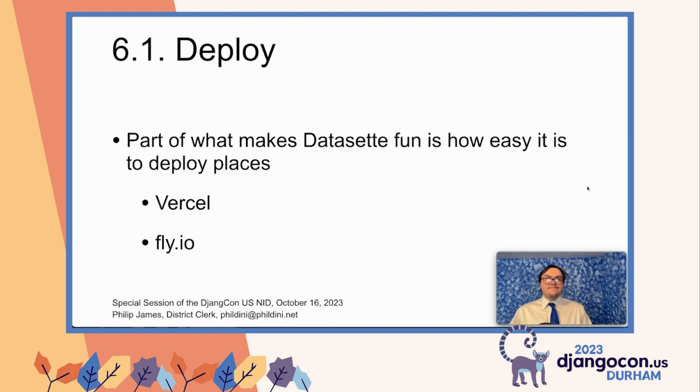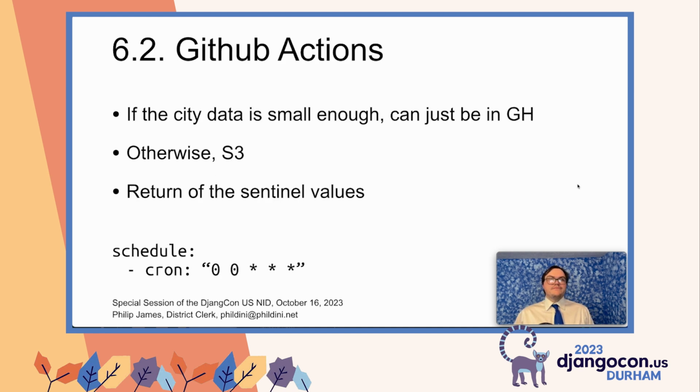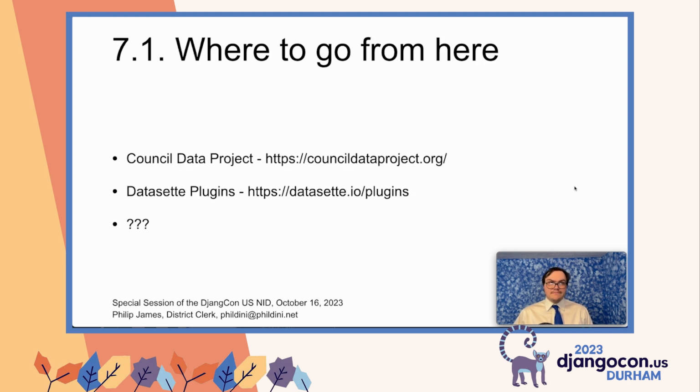Now that we have this data, we need to deploy it and make it useful to other people. Luckily, Dataset provides some great options for deploying. Both Vercel and Fly.io are new platform as a service companies that Dataset has great deploy targets for. You can also build this database and do a lot of the processing via GitHub Actions. If the dataset is small enough, you can store the PDFs right in GitHub. Otherwise, you can put them in S3 and again use Sentinel values to keep track of how far you have processed. You can do crons in GitHub Actions, so if you want this to run once a day, you can set that up pretty easily in your GitHub Action YAML.